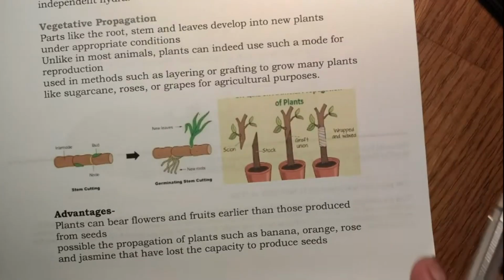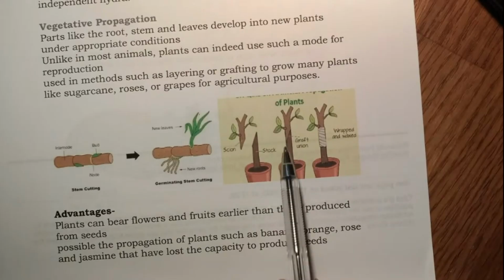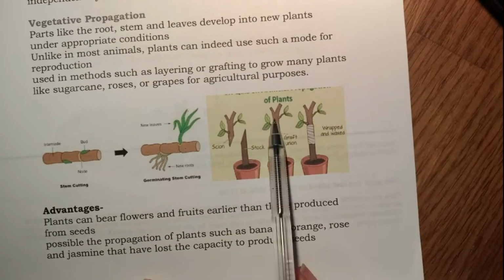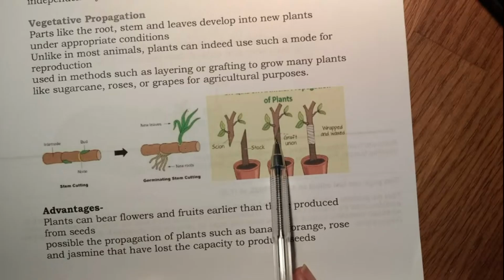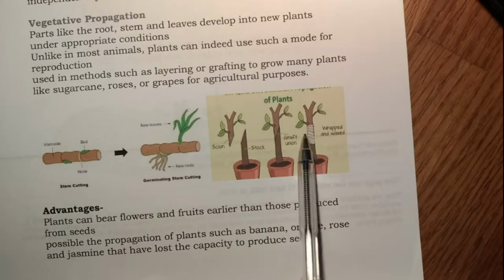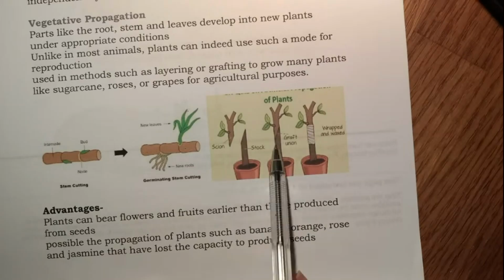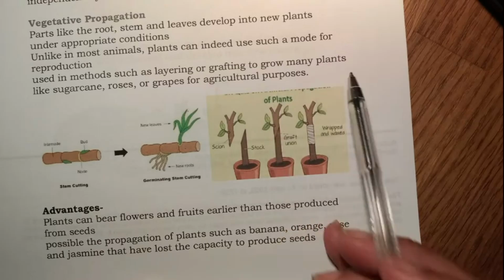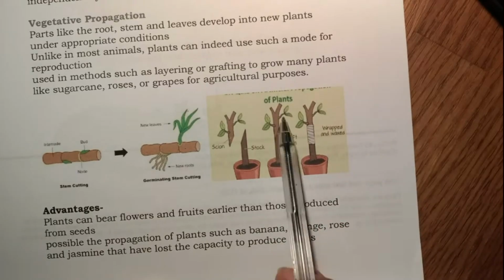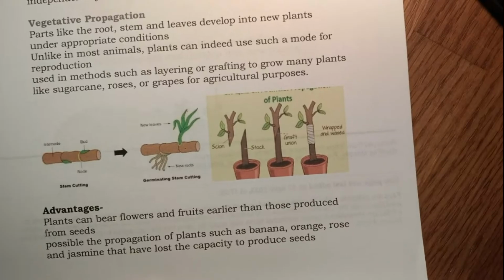Another example is grafting. So there are two different varieties of the plant, the stems of two different plants are connected and they are kept together, wrapped in such a way as shown in this diagram, and then they just behave like a single plant, and the plant grows and develops into a new plant. So this is vegetative propagation from stem again.